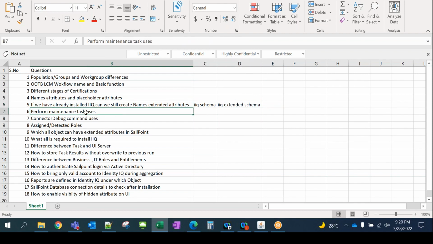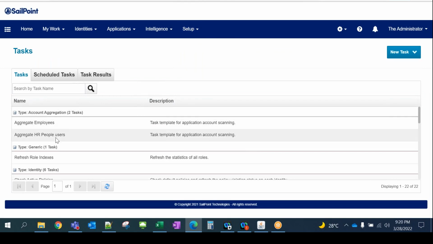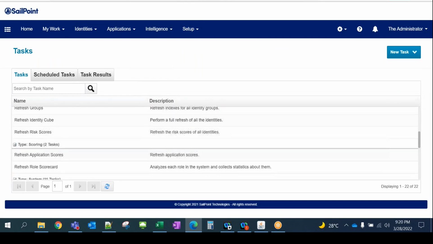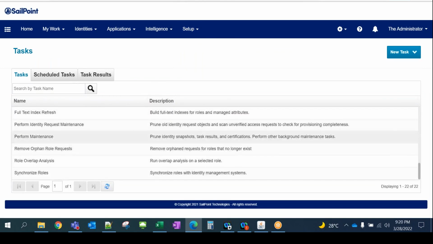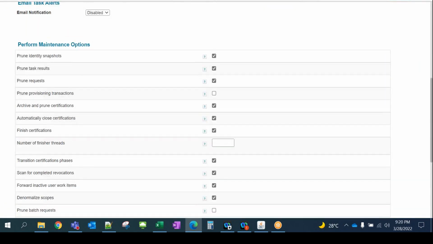Perform maintenance task, right? This is another important question, because it keeps running in the environment every 5 minutes as a standard. So people do ask, what is the use of perform maintenance task? I think I covered that as well when I was talking about the different troubleshooting approaches.